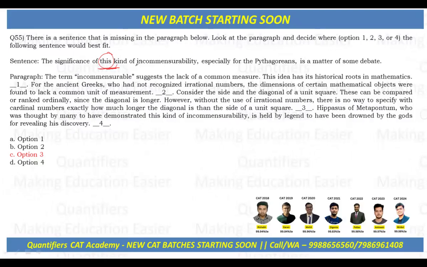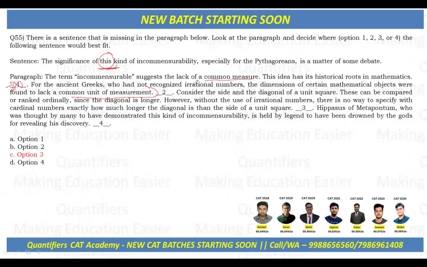The term incommensurable suggests the lack of a common measure, which cannot be measured commonly, right? Now, this idea has its historical roots in mathematics, and we cannot say the significance of this kind of incommensurability in the blank here. Maybe let's see what the following sentence is saying. For the ancient Greeks who had not recognized irrational numbers, the dimensions of certain mathematical objects were found to lack a common unit of measurement. So anyhow, the answer cannot be in blank number one for sure.